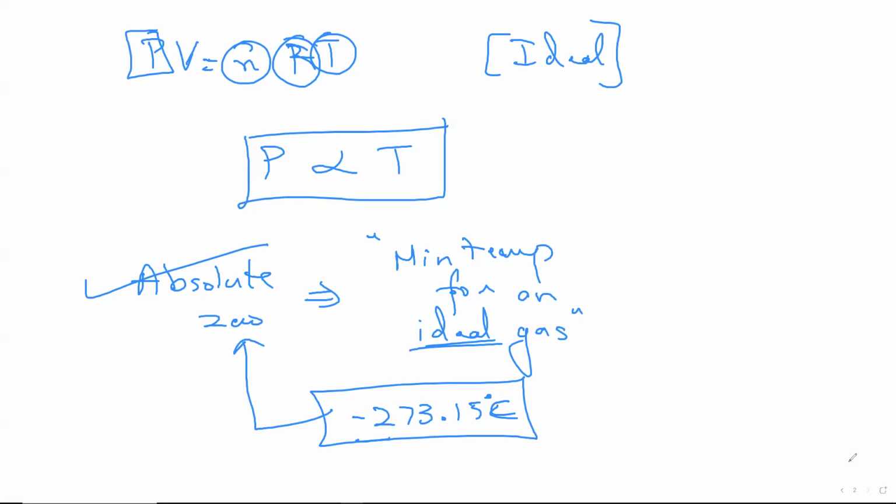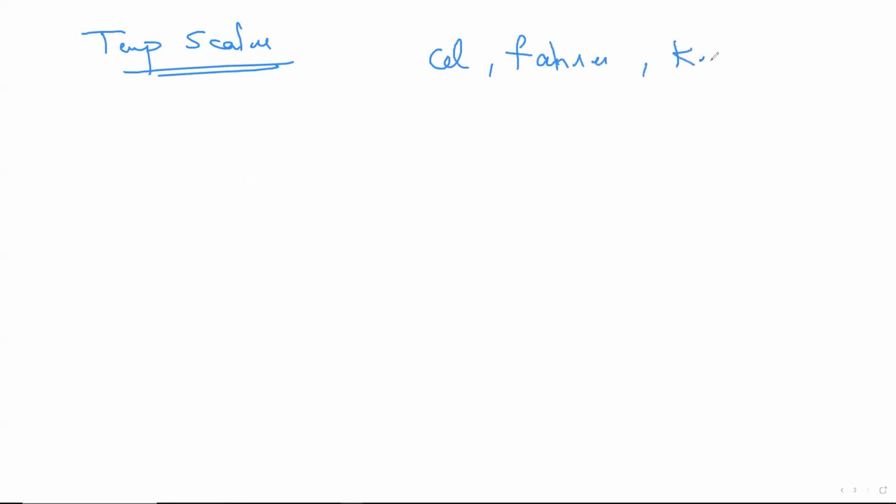Keep this in mind. Now, next is temperature scales. This is important. Numericals can be based on this for a 2 marker. Now, obviously, as we know, there are 3 kinds of temperature scales which we learned till now. The same thing will get repeated. One is called Celsius, one is called Fahrenheit, whatever, and Kelvin.